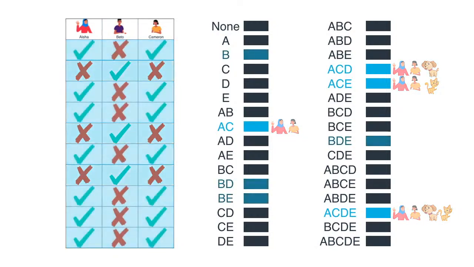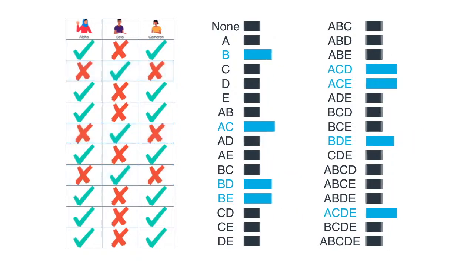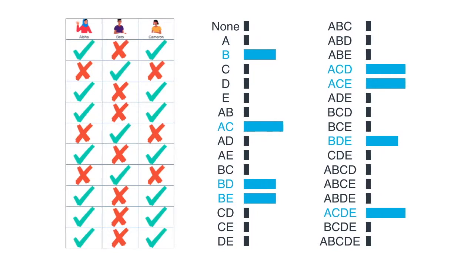And now, what are the ones where only Beto shows up? Well, on the left they're highlighted in blue, and on the right we've also highlighted the ones where only Beto shows up and not Aisha or Cameron. So he could show up with Descartes, he could show up with Euler, or he could show up with Descartes and Euler. So what we want is for these scenarios to have high probabilities and all the other ones to have low probabilities. So that's how we want our final probabilities to look.